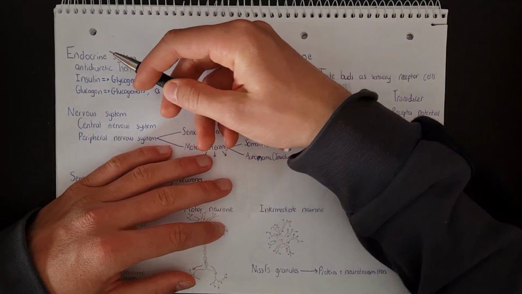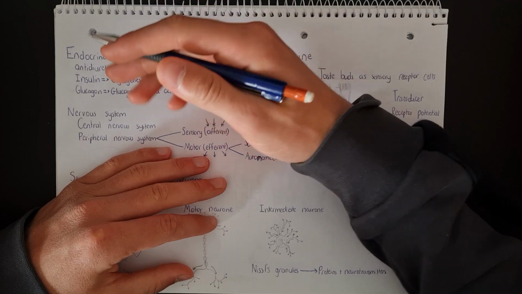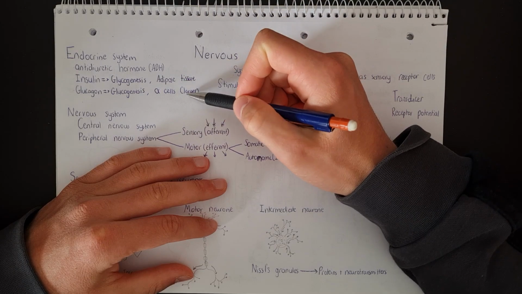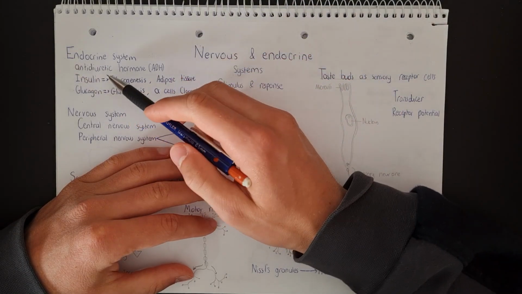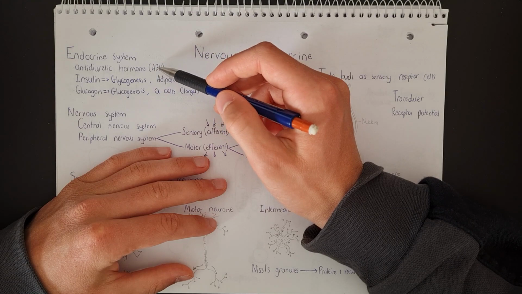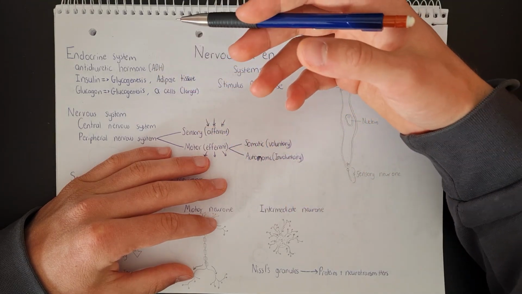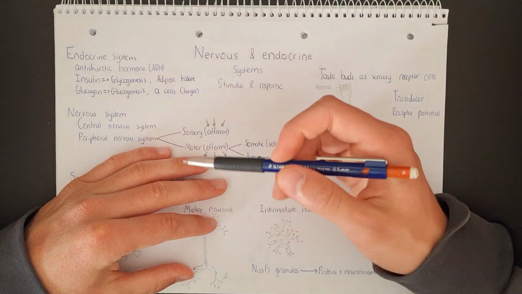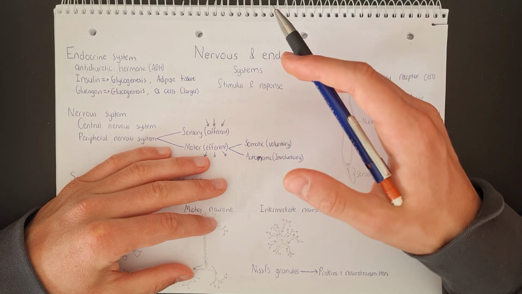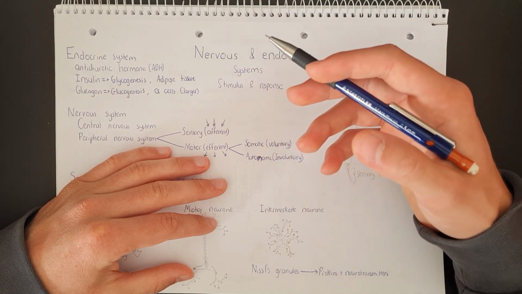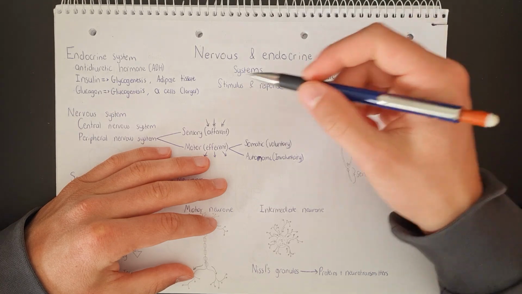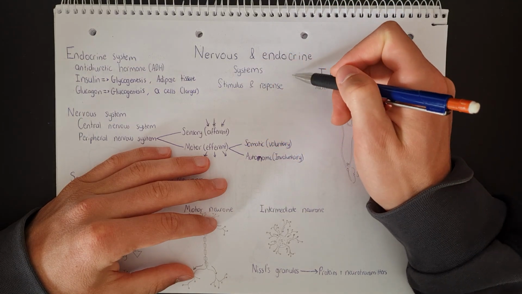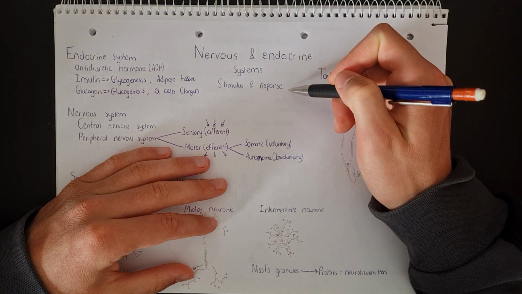So the endocrine system is made up of glands and the secretions of those glands called hormones. Now, the three main hormones that we need to know for A-level biology are the antidiuretic hormone, abbreviated as ADH, which is involved in the control of water potential in the blood. We then have insulin, which is involved in the reduction of glucose concentration in the blood. So when the glucose concentration is too high, insulin will be produced and released, which will enable the lowering of the glucose concentration in the blood.